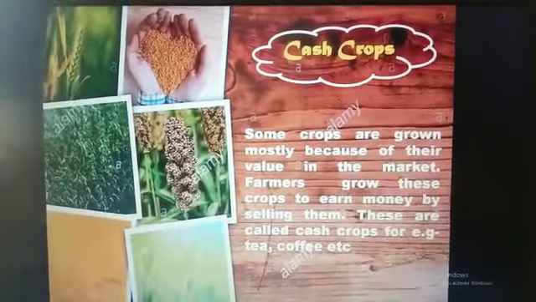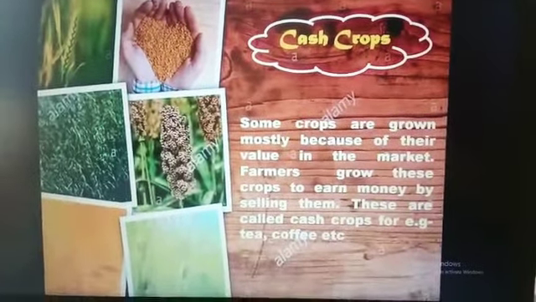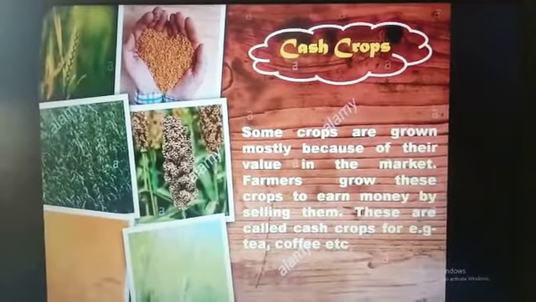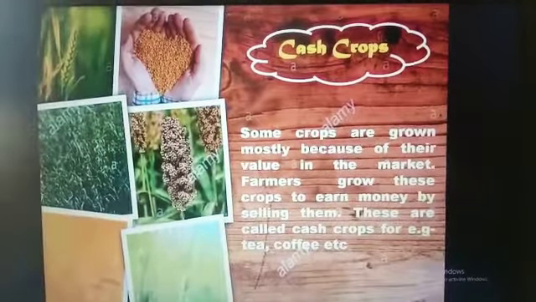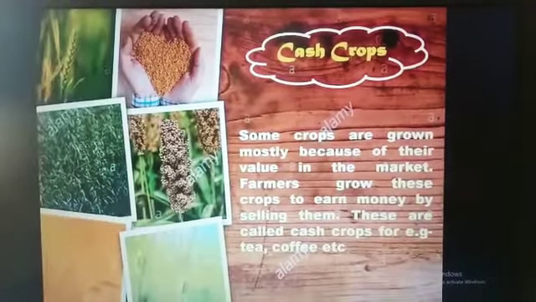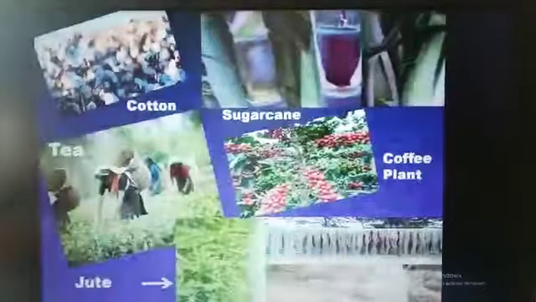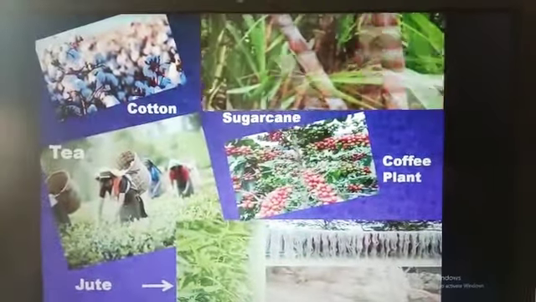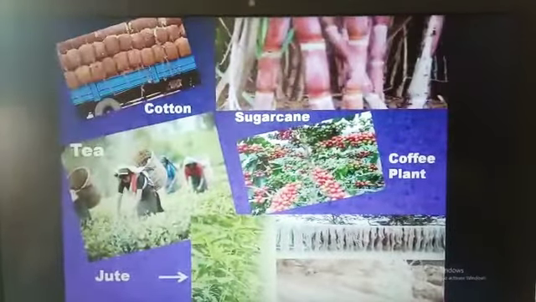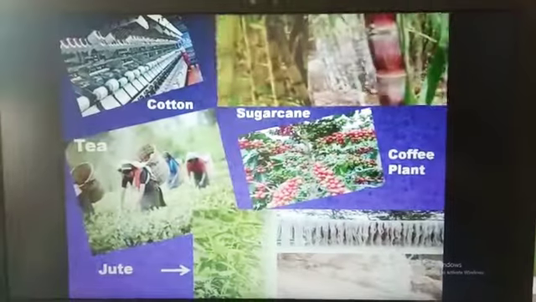So now we will learn about cash crops. Some crops are grown mostly because of their value in the market. Farmers grow these crops to earn money by selling them. These are called cash crops. For example, tea, coffee, etc. Here you can see in this picture some cash crops are here like cotton, jute, tea, sugarcane, coffee.